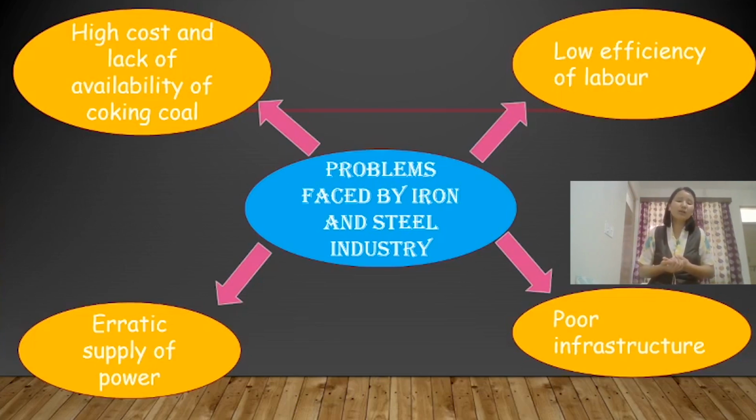And then the fourth one is erratic power supply. Erratic means irregular. So the power supply is not regular. Sometimes the power goes off. Because of that, the machines are not able to function, and because of that, production is not able to take place. So these are the problems faced by the iron and steel industry.